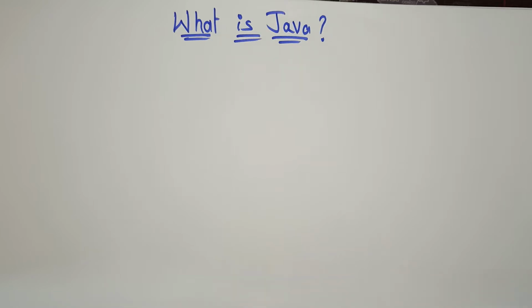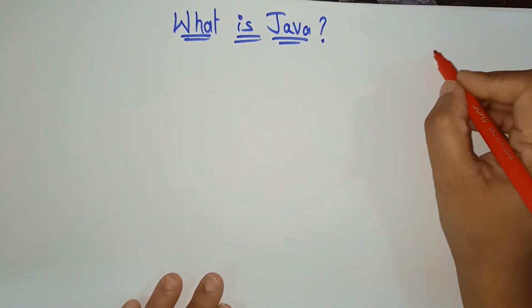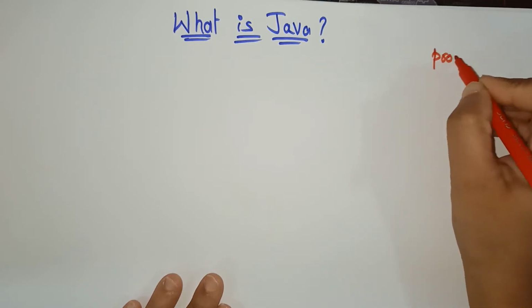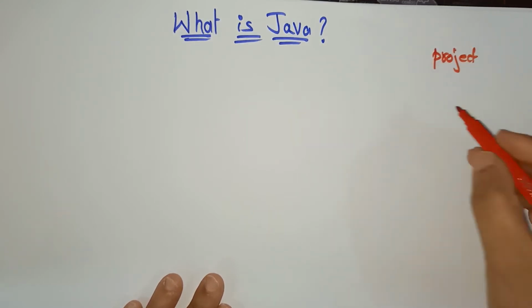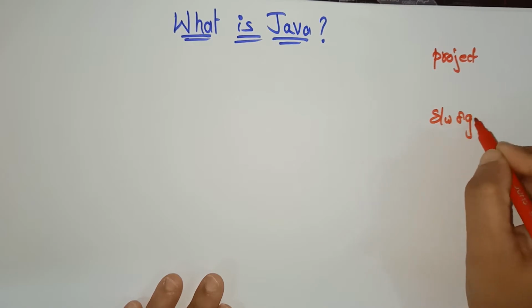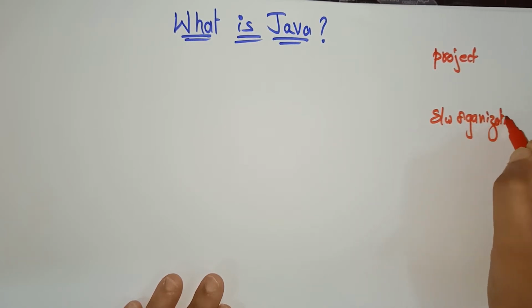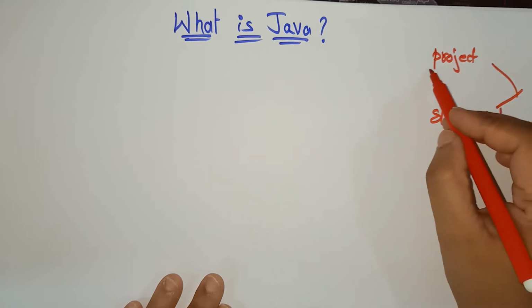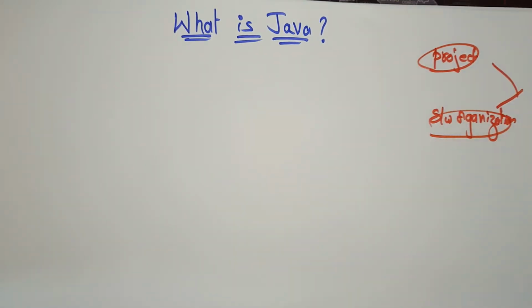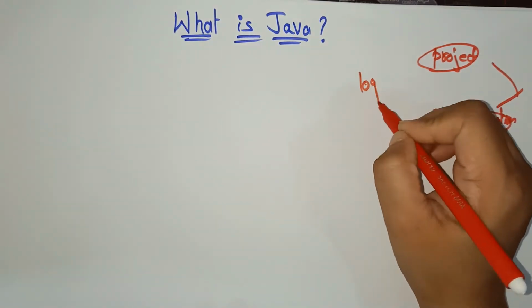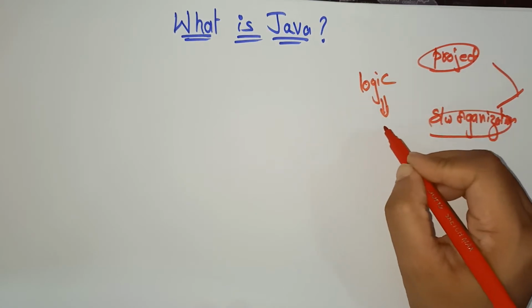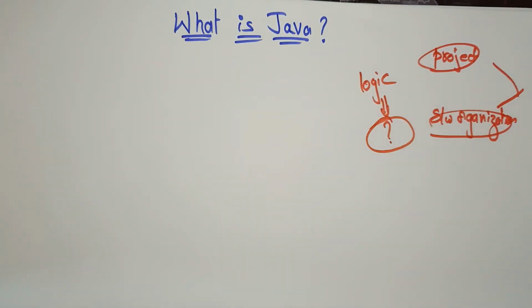Okay, so one thing you have to remember, students, this playlist is mainly useful for the people who want to develop projects and the people who want to enter into any software organization. So this is very useful to those students. Why I'm saying develop projects and software organization is because the concepts that I'm going to explain are everything logic related. The logic is missing everywhere, the logic is missing in the code.